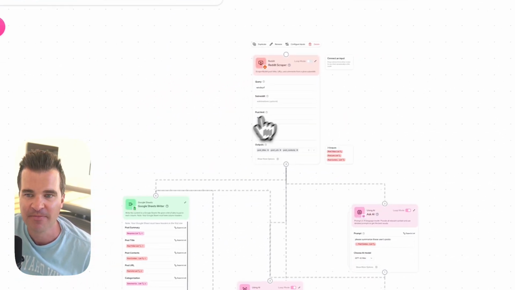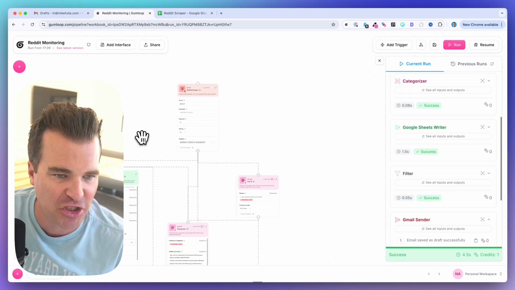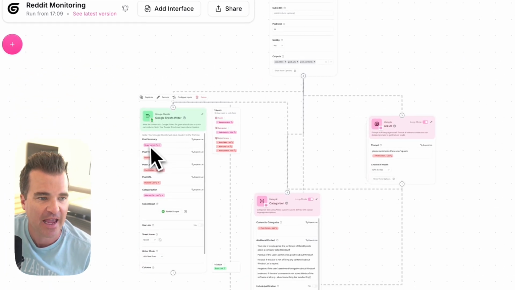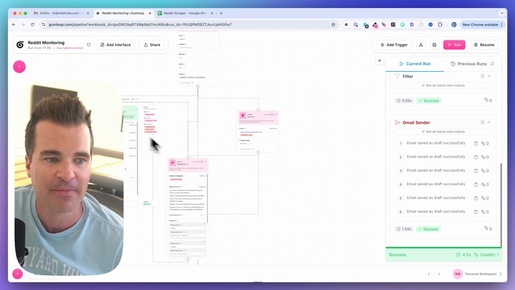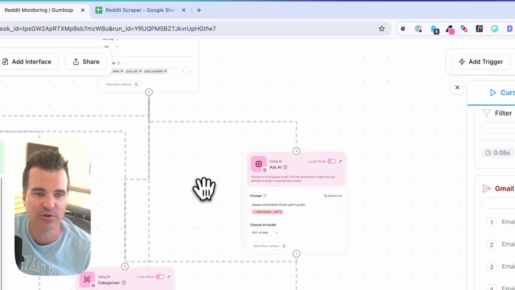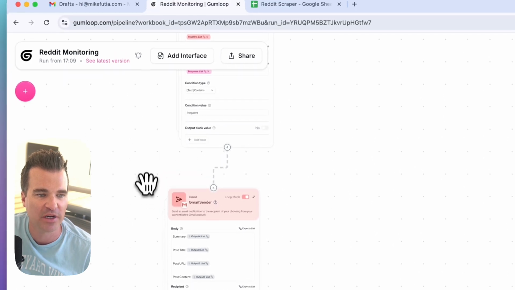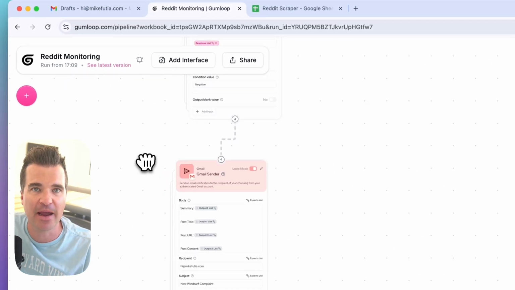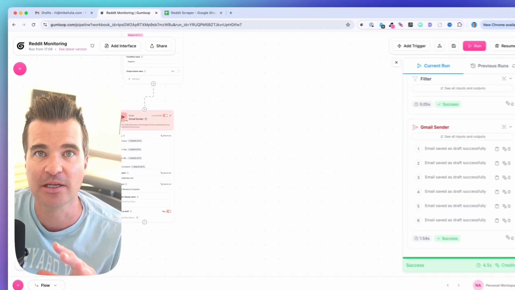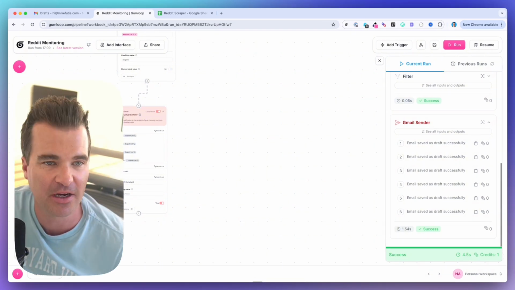What's going to happen is it's going to go out, scrape Reddit, and look for people mentioning Windsurf. It's going to categorize those comments with AI. It's going to write it to a Google Sheet for me. We're going to ask AI to summarize the comments. We're going to run a little bit of a filter, and then we're going to send draft emails to my account so I can be alerted when people are, again, talking about either my company or maybe a competitor company.